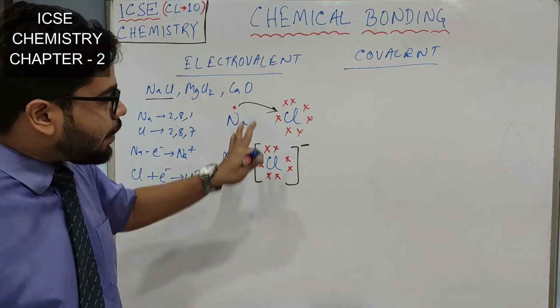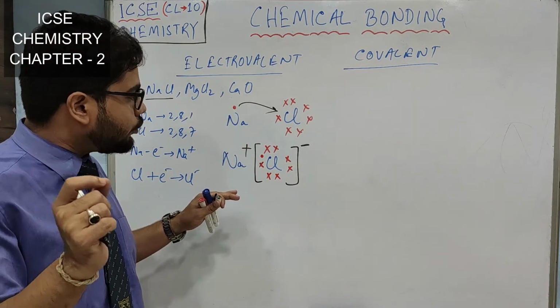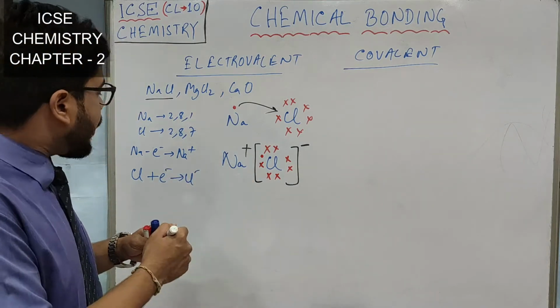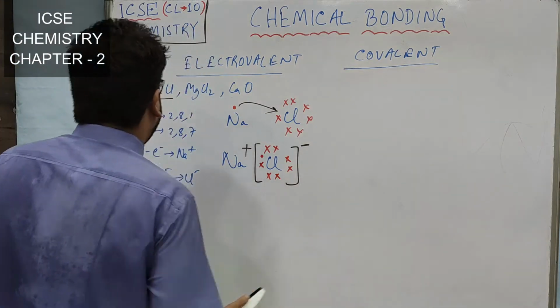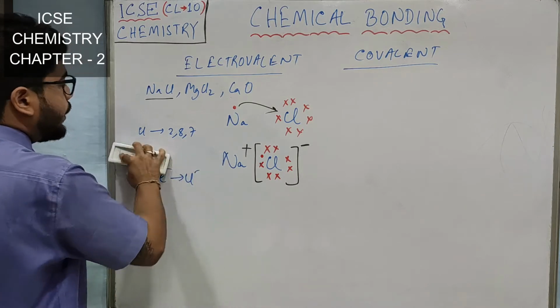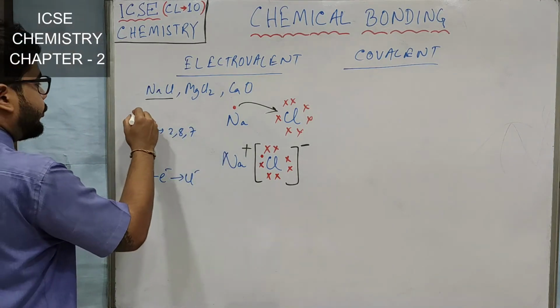So I hope you have copied this in your notebook. Okay, if the question comes in ICSE, you have to draw exactly like this. Alright, so after this I will be showing you the electron dot diagram of MgCl2. Chlorine is the same. Okay, here also chlorine, here also chlorine. So I am just writing for magnesium.